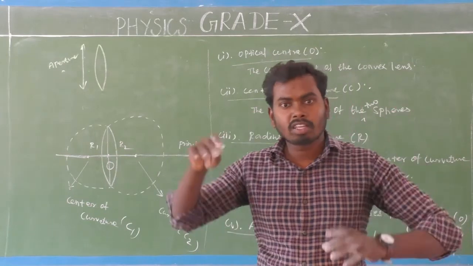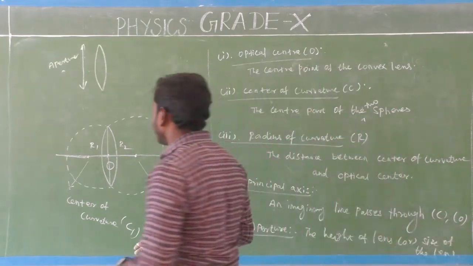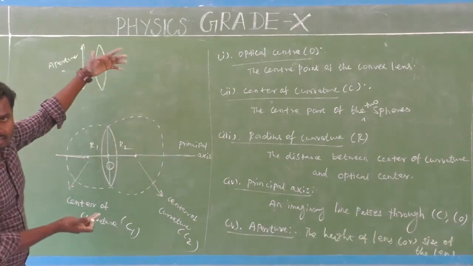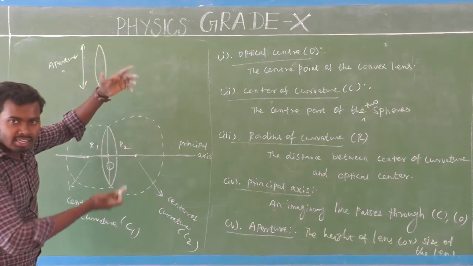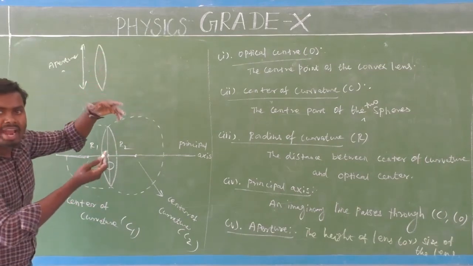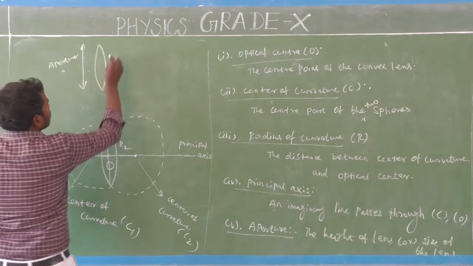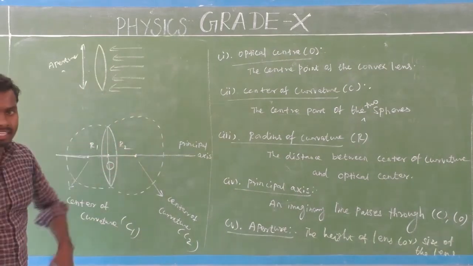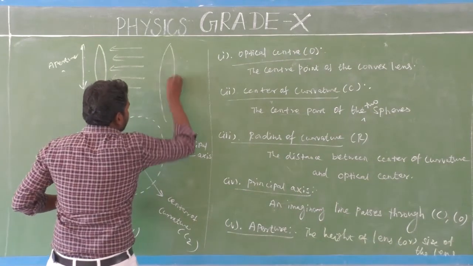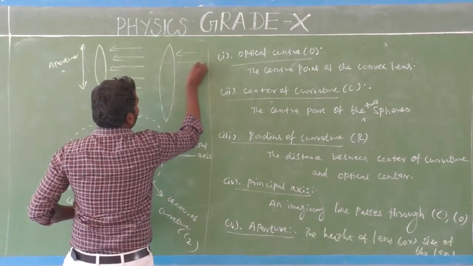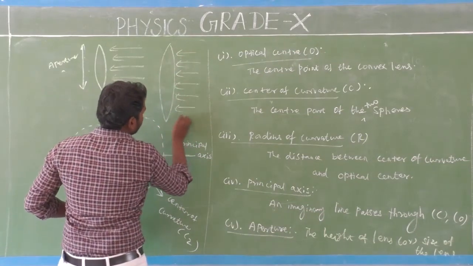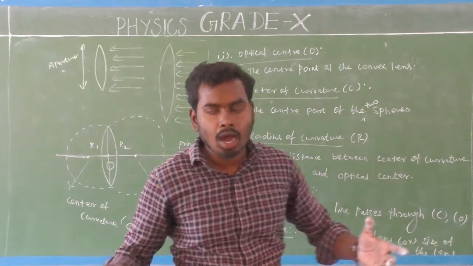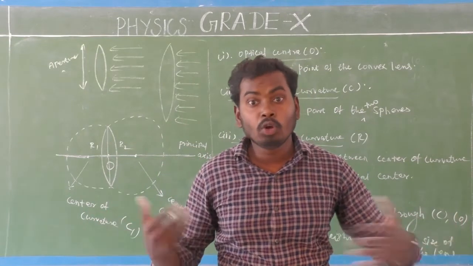See, aperture is very important for every optical instrument. Why? Look at here. As the aperture size increases, which means the size of the lens increases, more amount of light enters into the lens. Am I right? If the size of the lens increases, more light enters into the lens, due to which we can get quality, brighter, beautiful images.